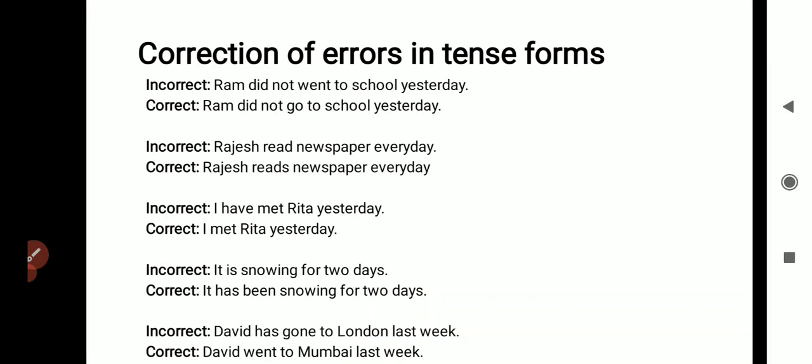Rajesh read newspaper every day. So every day means it is always simple present tense, and Rajesh means singular noun. If the subject is singular, the verb also must be singular. Reads. Rajesh reads newspaper every day. This is correct.